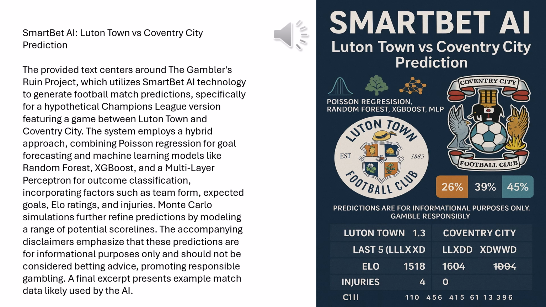But what strikes me is those are all high-scoring games. 2-4, 2-3, 3-3, 3-4. Right. It does seem to align with the initial Poisson predictions suggesting higher goal potential, especially from Coventry. Even the draw on that list is a high-scoring 3-3. So pulling it all together, the big simulation leans heavily towards a Coventry win overall. Correct. 61% probability. The single most frequent score is 1-1. And the next most likely scores suggest a game with potentially quite a few goals. That sums it up pretty well. It's definitely not a simple, straightforward prediction. There are layers to it.